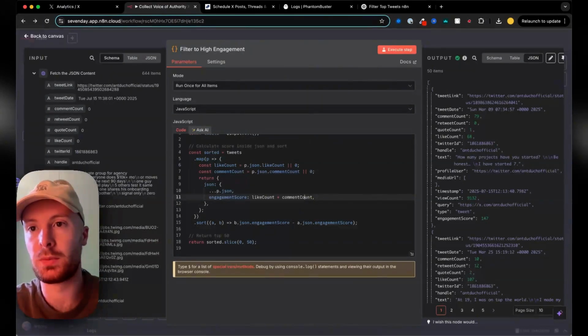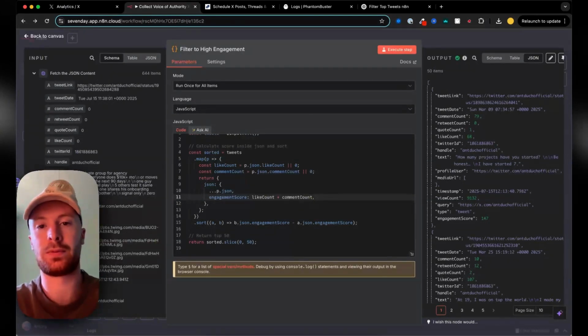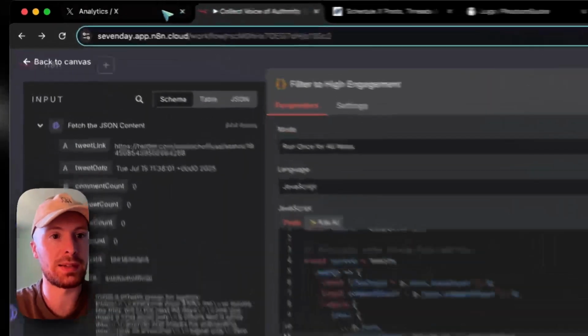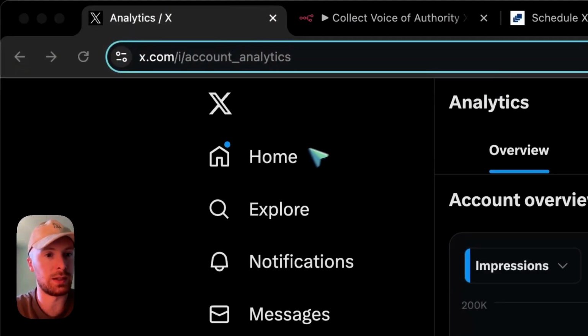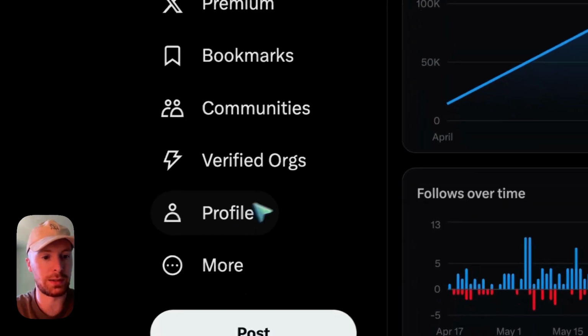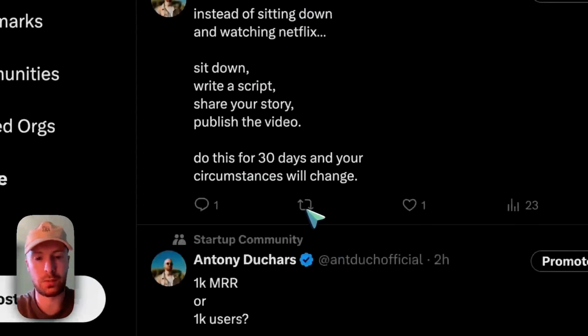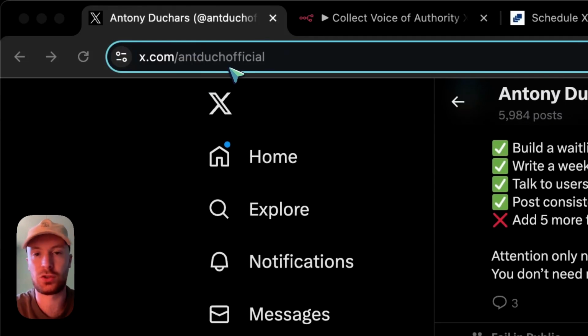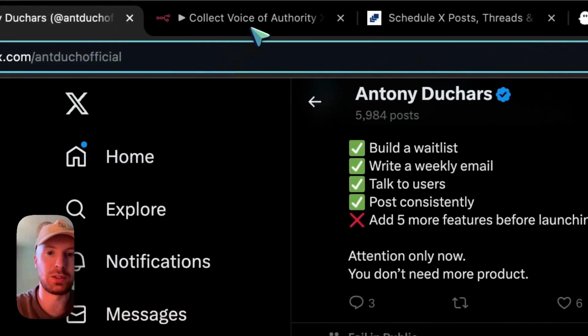And this is probably where most people actually mess up, because they just copy and paste everything that they find from X. They just go to their profile, copy and paste all of this, and then just paste it in. And they're just like, this is what my voice sounds like, just copy it. But it doesn't really work so well.